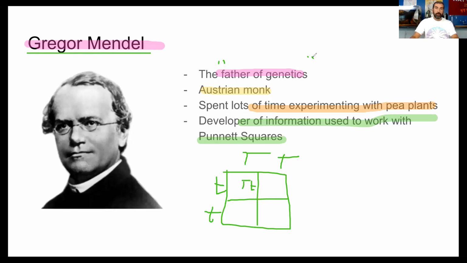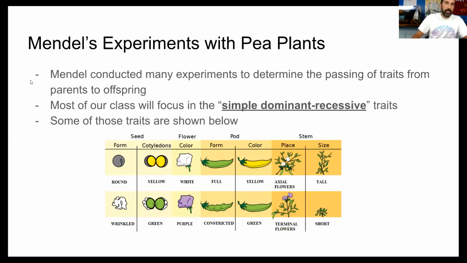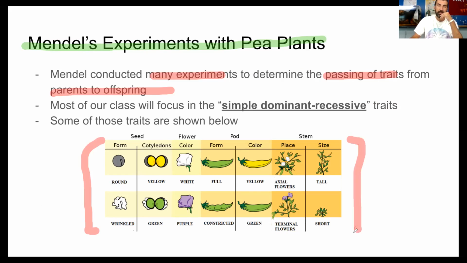They do quote him as being the father of genetics. Now, if you've ever heard of genetics before, it's literally the passing on of traits from parents to offspring. So he figured out all of that, but he did so by doing his experiments with pea plants. So, Mendel and his experiments with these pea plants: he did many experiments to determine the passing of traits from parents to offspring. Again, he did it with these pea plants. You can see all these different characteristics down here.